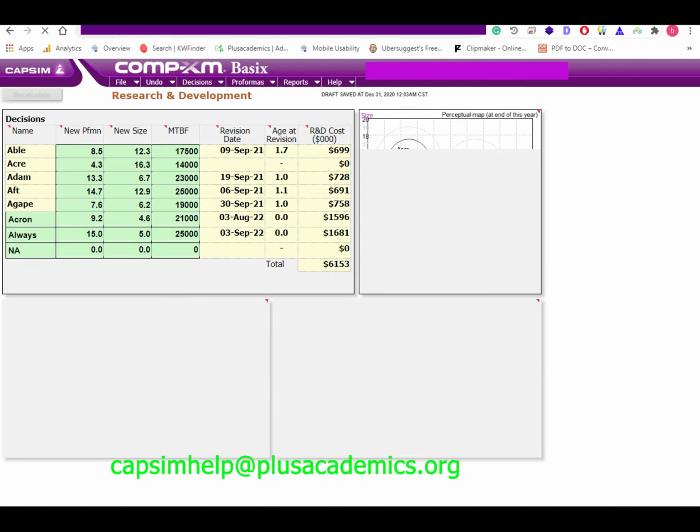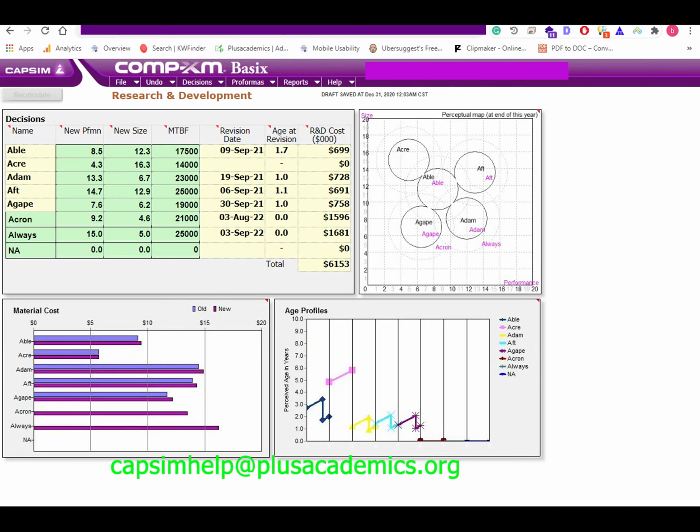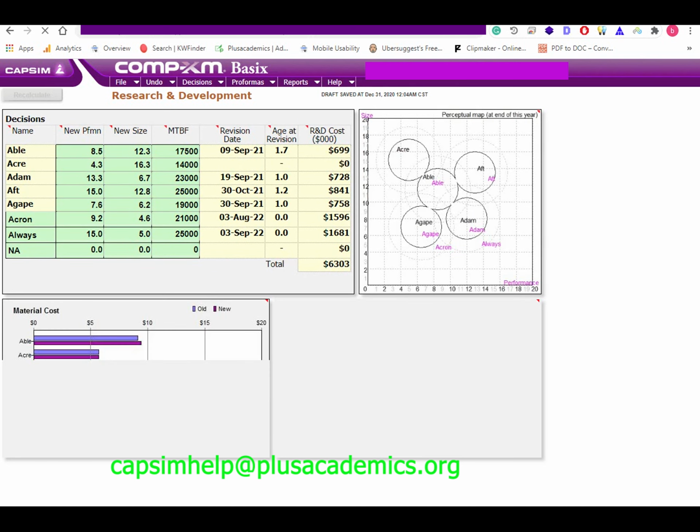For high-end products, ideal position is the most important aspect. Age of 0 years is the second most important, and mean time before failure between 20,000 and 25,000 is the third important aspect. Therefore, a sensor in the high-end market segment needs to be revised frequently to give it a newer look. Based on that, in round 1, we provided Adam with performance of 13.3, size of 6.7 and mean time before failure of 23,000. At the end of the year, we expected Adam to have an age of 0.7, which is not too far from 0.